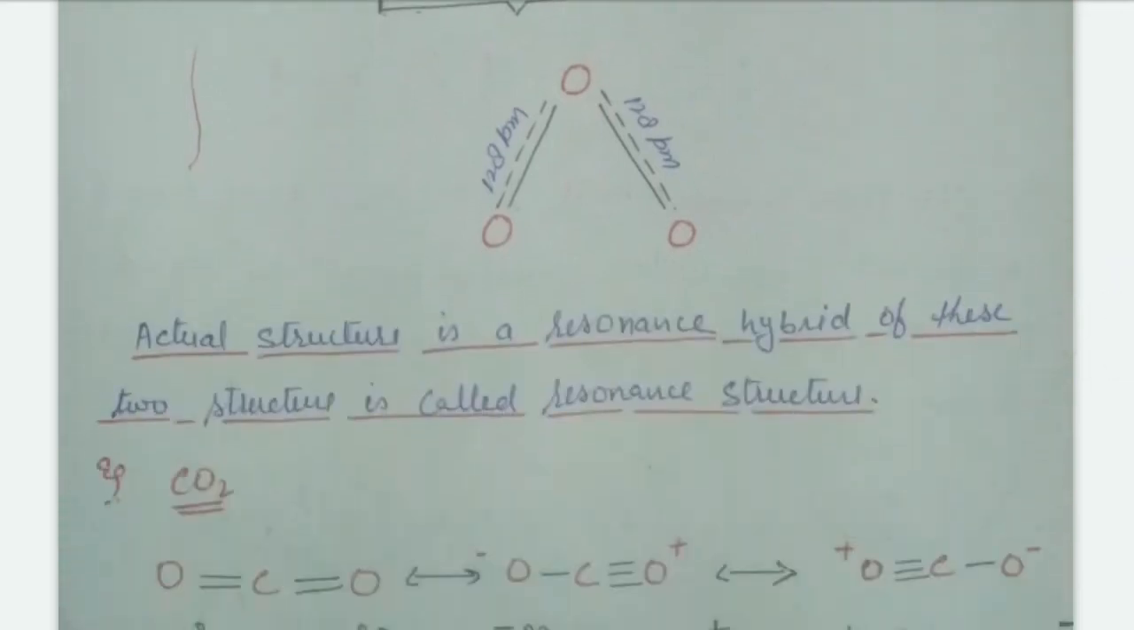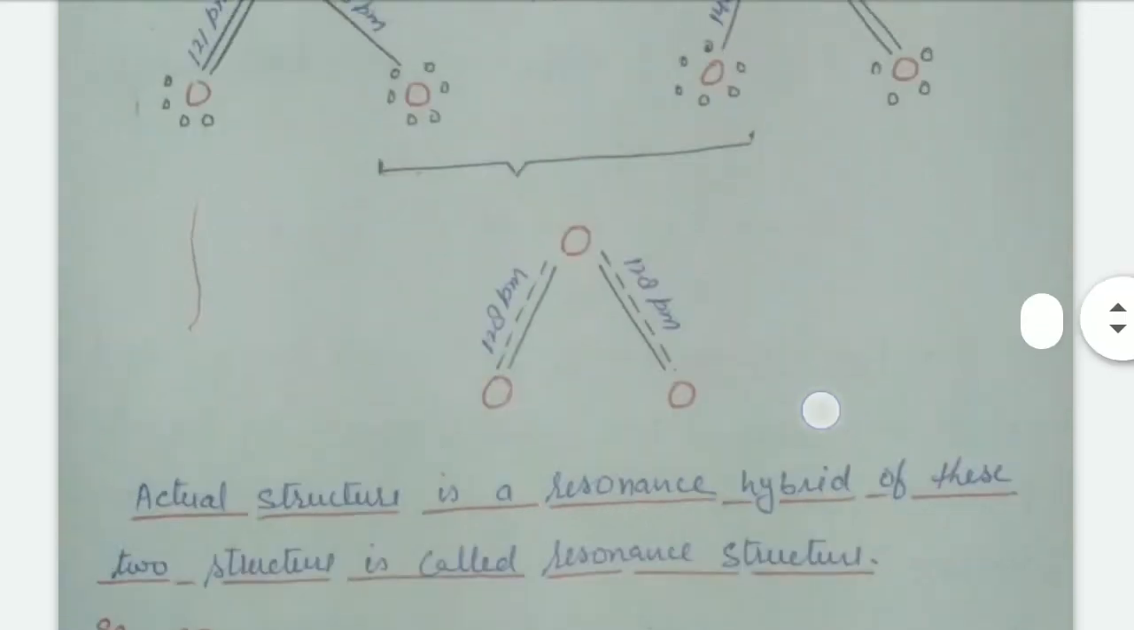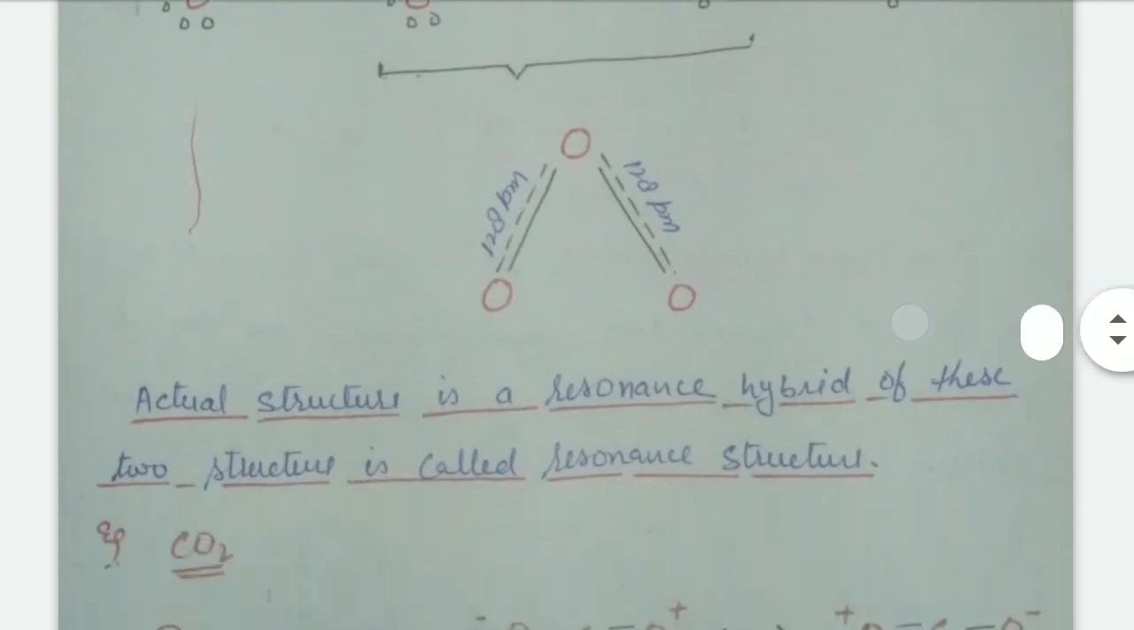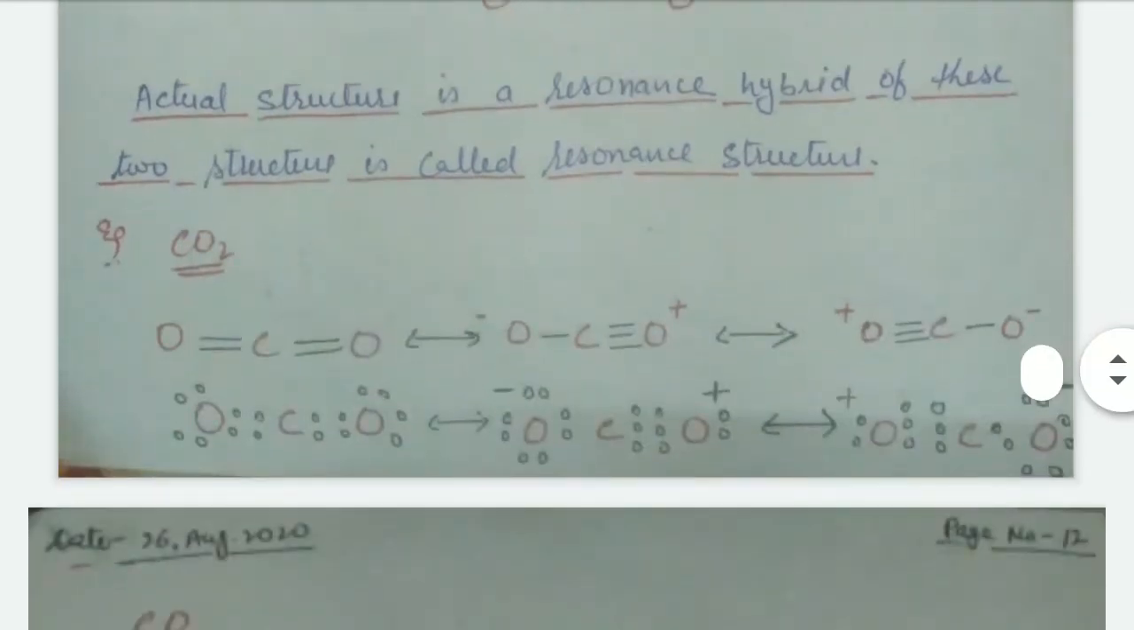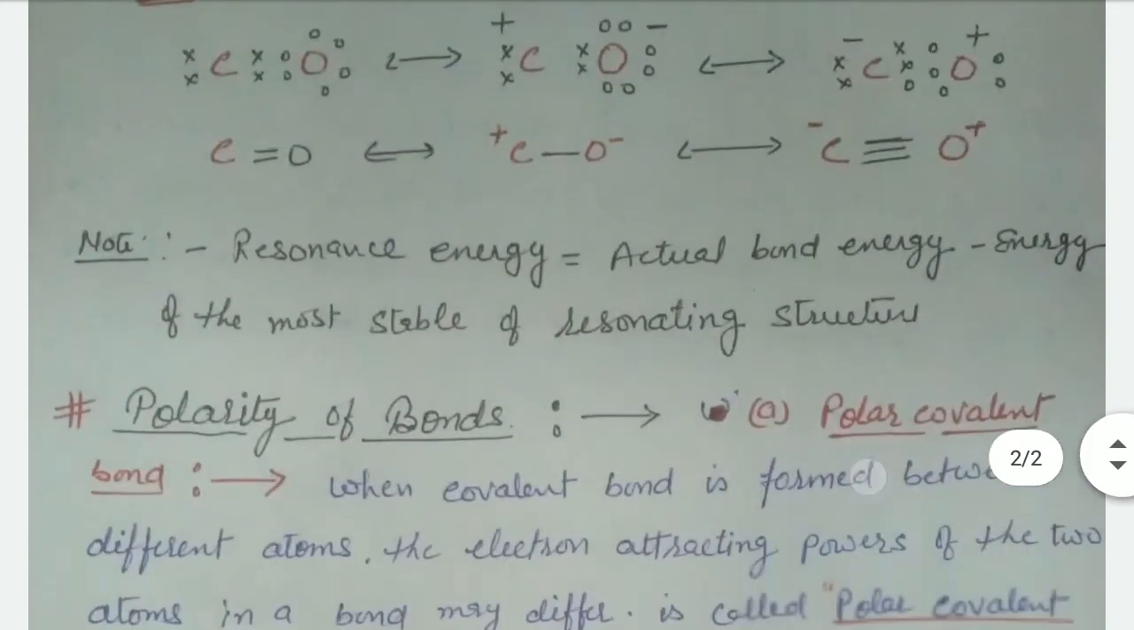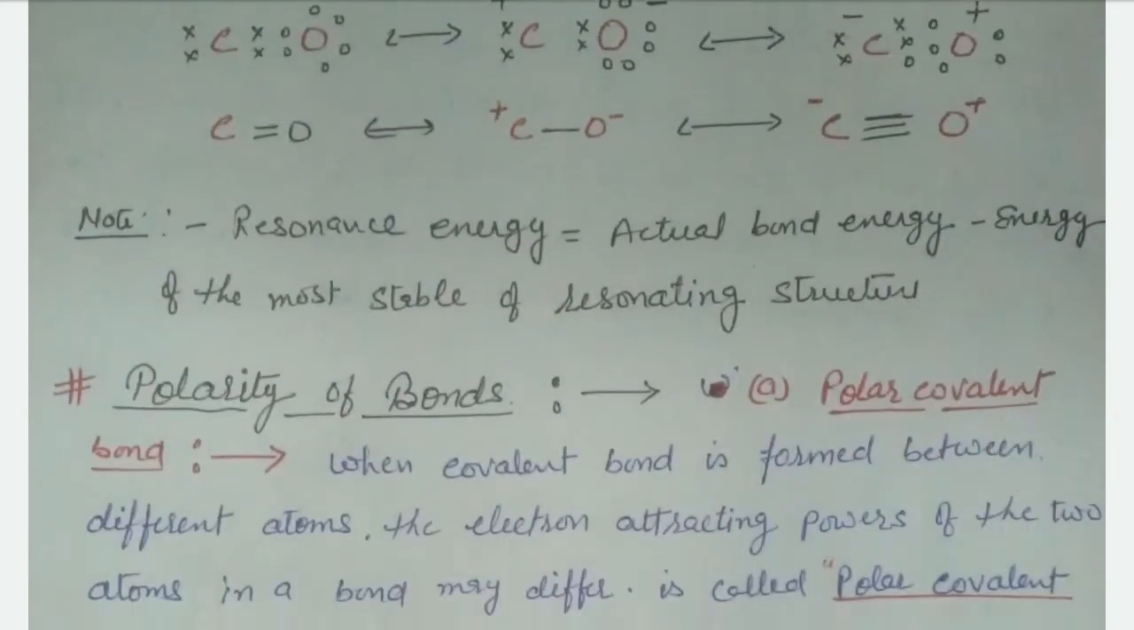The actual structure is the resonance hybrid of these two structures, called the resonance structure. Is that clear? These two structures are combined to form a new structure called the resonance hybrid. It is the actual resonance structure. These are examples of resonance: CO2 and CO. Clear? Now, resonance energy is the actual bond energy minus the energy of the most stable resonating structure. Here these are the resonance.